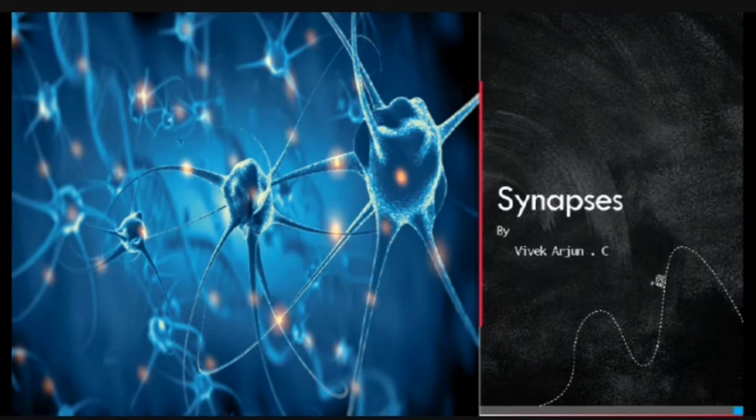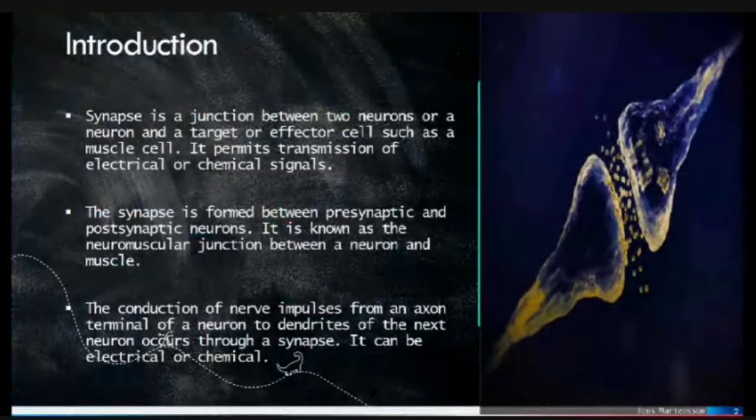This is a presentation on synapses. Introduction to synapses. A synapse is a junction between two neurons or a neuron and a target or effector cell, such as a muscle cell. It permits transmission of electrical or chemical signals. The synapse is formed between presynaptic and postsynaptic neurons. It is known as a neuromuscular junction between a neuron and a muscle.